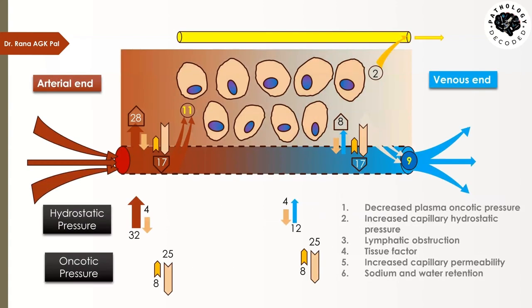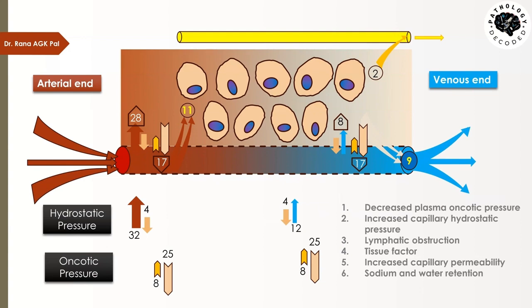Now what happens? This here was the diagram which I had explained to you, that the fluid is going with a pressure of 11 mm at the arterial end inside the tissue and coming with a pressure of 9 mm at the venous end out of the tissue, and this difference of 2 mm is handled by the lymphatics. This is what normally happens.